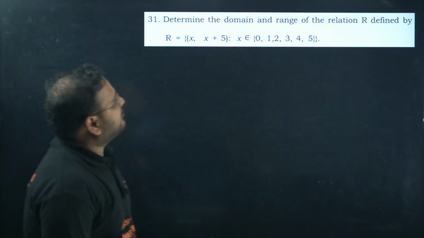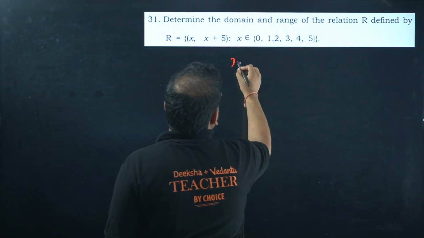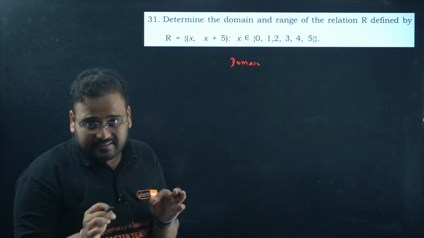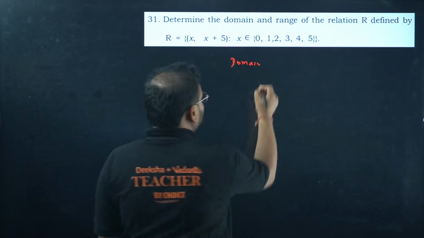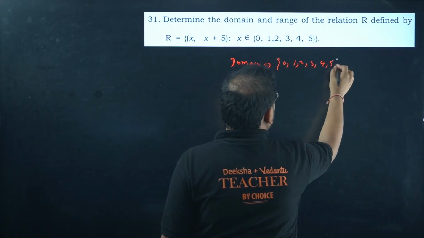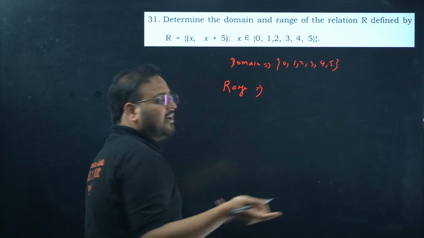Determine the domain and range of the given relation. The domain is clearly given over here. Domain means, in the ordered pair, the x values, the first value. So what is the domain going to be? 0, 1, 2, 3, 4 and 5. What about range? Range means, in the ordered pair, the second value.